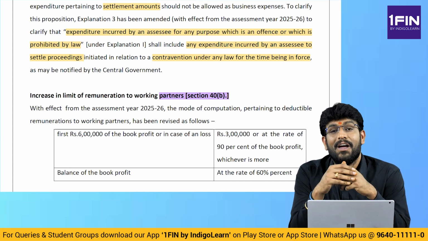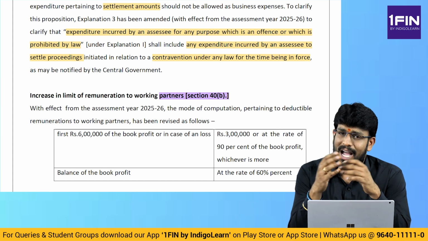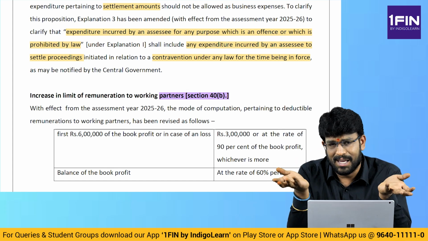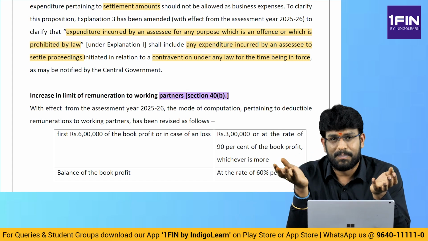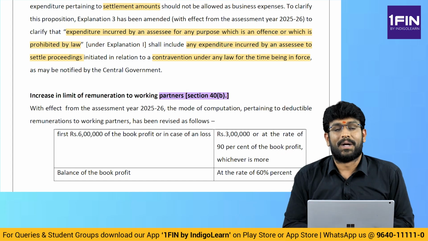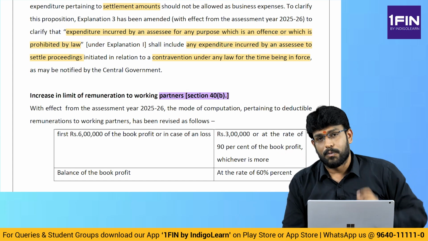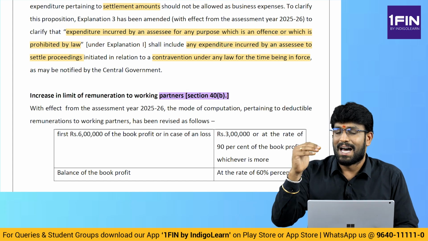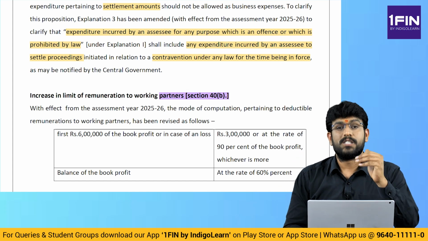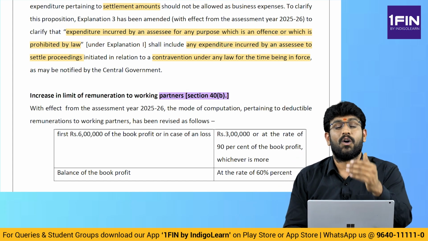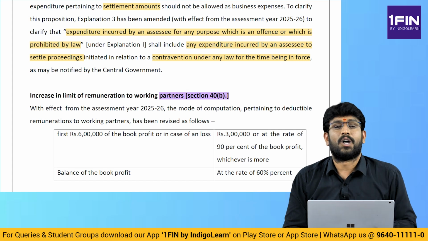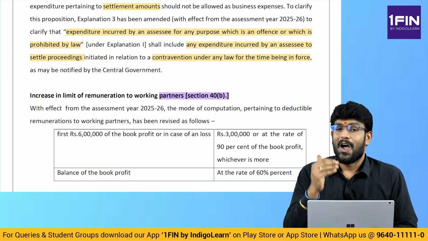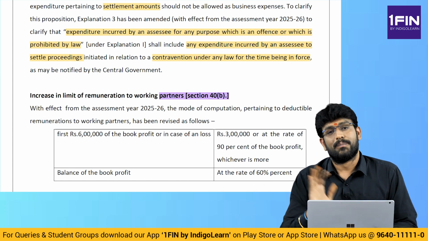And what are the limits? Limits are based on book profit. How do we compute book profit? The methodology is the same as what you already learned. Net profit as per P&L account, plus or minus all adjustments. We will add excess interest debited to the P&L account. We will add remuneration to partners debited to the P&L account. The balance we get is called book profit. On this book profit, on the first 3 lakhs we take 1.5 lakh or 90% of book profit, whichever is higher. And on the balance we take 60% of book profit.